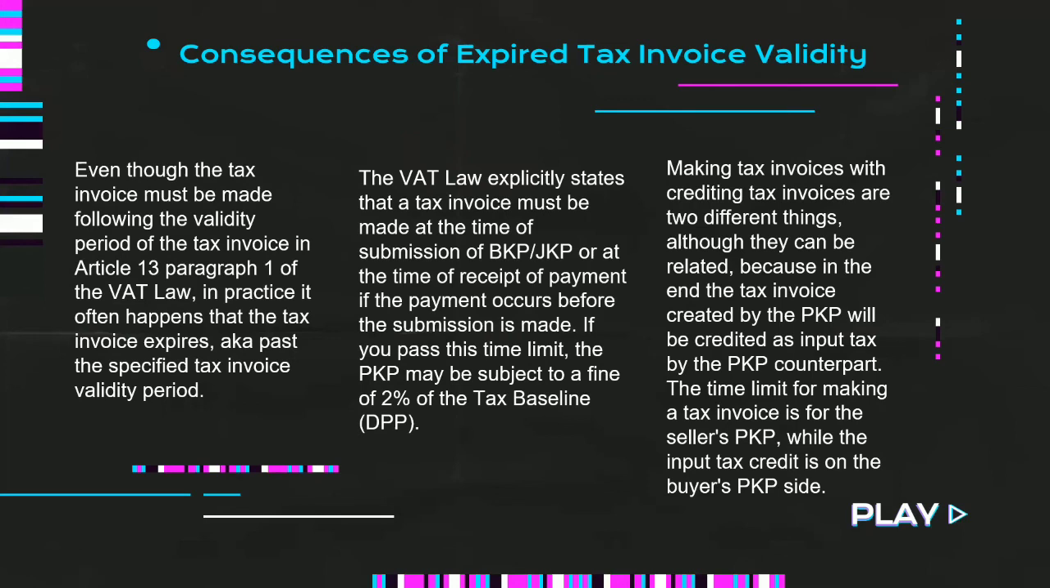Next, making a tax invoice and crediting a tax invoice are two different things, although they can be related because in the end the tax invoice created by the PKP will be credited as input tax by the PKP counterpart. The time limit for making a tax invoice is for the seller's PKP, while the input tax credit is on the buyer's PKP side.